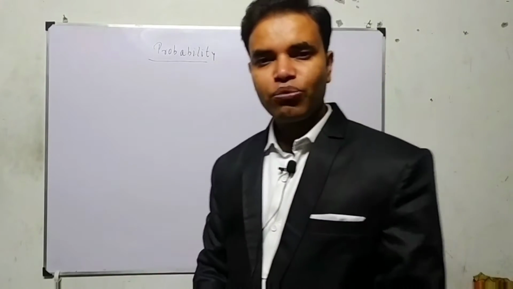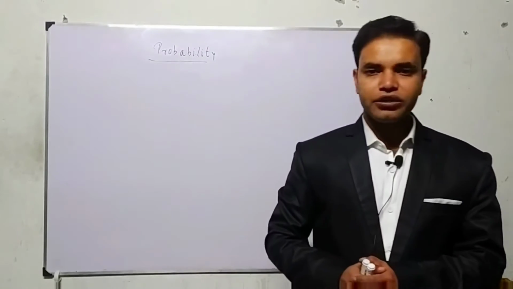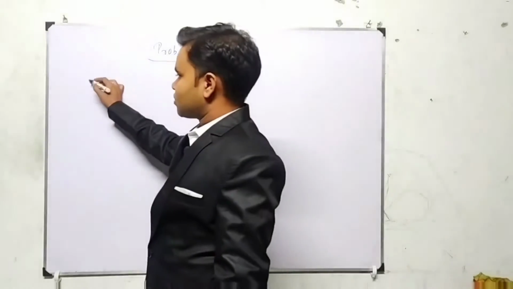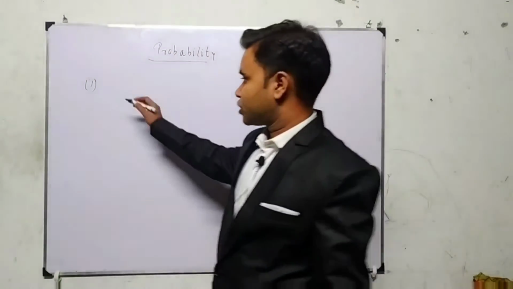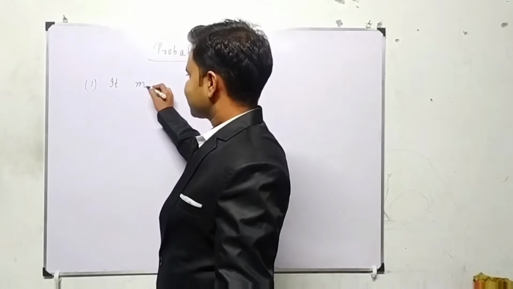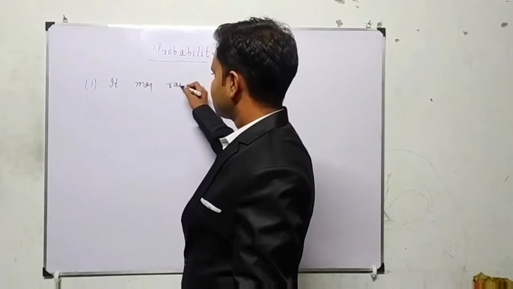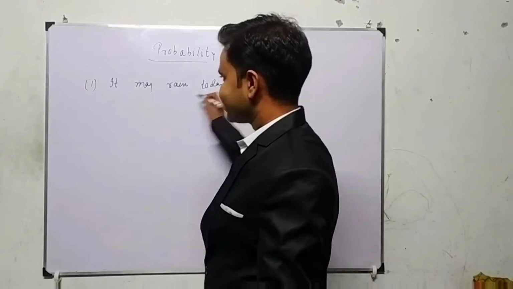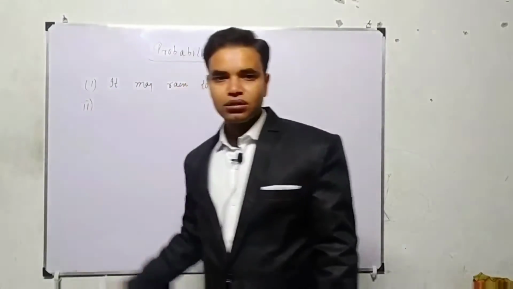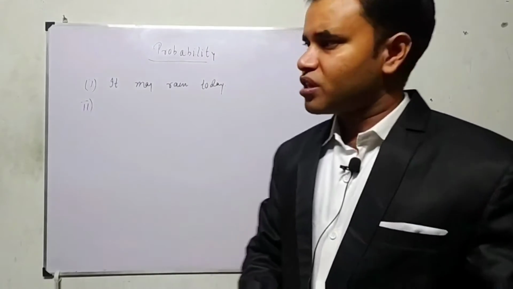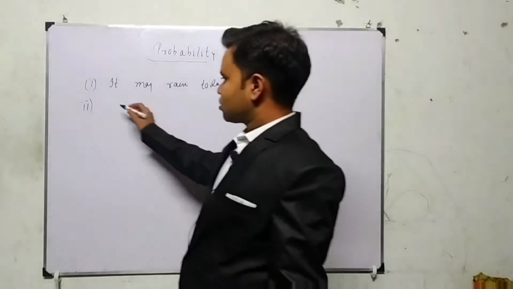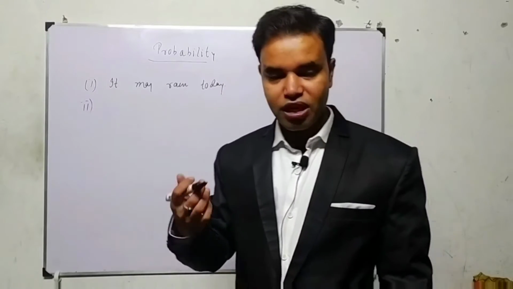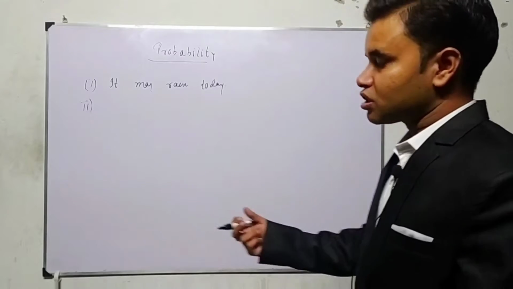So in this way probability started, and you must have seen your mom or someone in your relatives say that it may rain today. There are different sentences which helped in the invention of probability. So, it may rain today. Second, you might pass your exam, or there is a chance that you may pass the exam. The chance of your passing the exam is 40% or 60%.